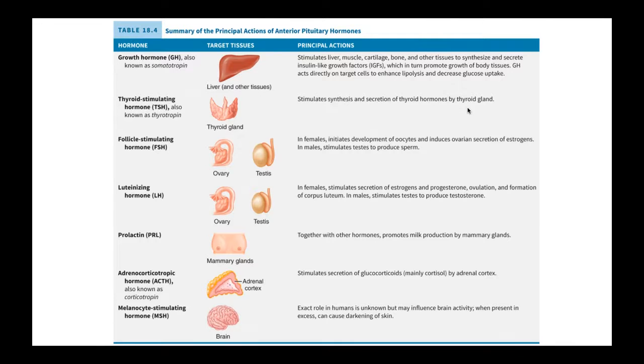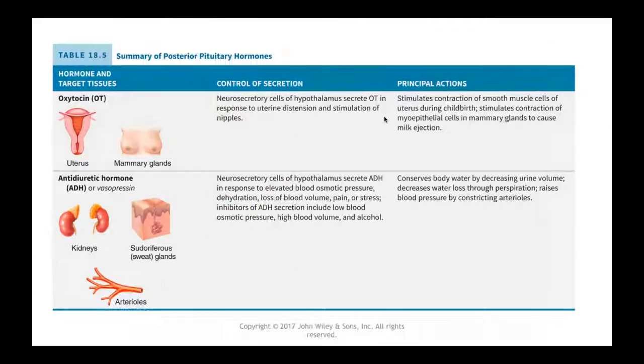The adrenal cortex is going to push out glucocorticoids and mineralocorticoids. Glucocorticoids like cortisol, corticosterone, and mineralocorticoids, especially aldosterone. That's a very, very important mineralocorticoid, aldosterone. Aldosterone regulates sodium balance, sodium and potassium balance. And then we have melanocyte stimulating hormone. On the posterior pituitary side, there's your oxytocin and ADH.